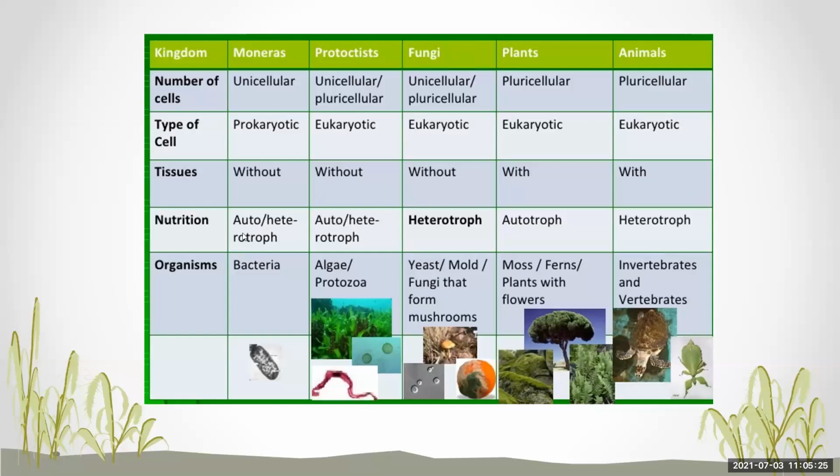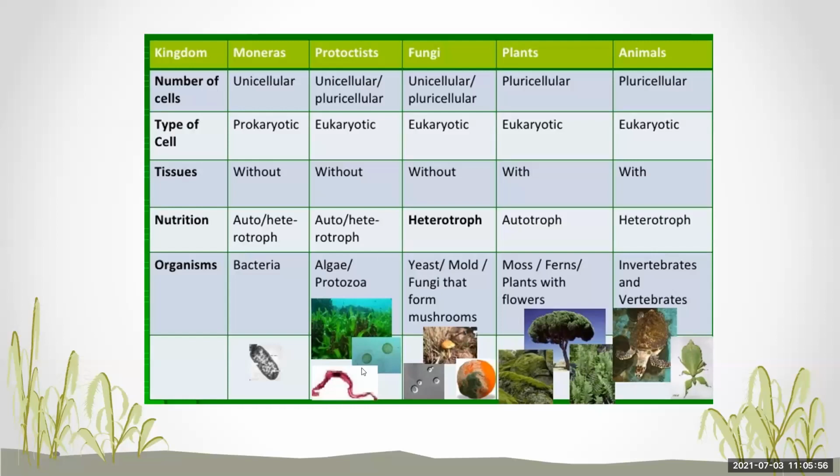The mode of nutrition: Monera are either autotrophic or heterotrophic, and in Protista also they are either autotrophic or heterotrophic. In fungi they are heterotrophic, depending on others for their food. In plants, they are autotrophic, and animals are heterotrophs.